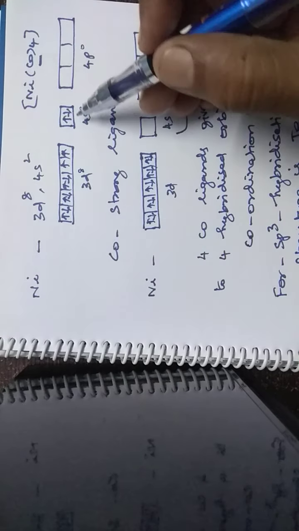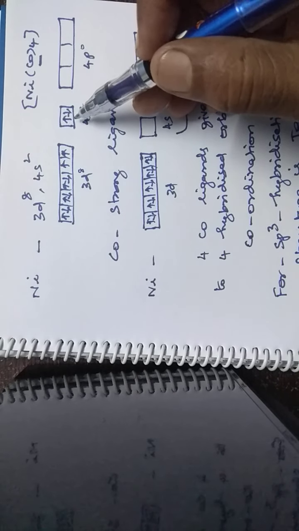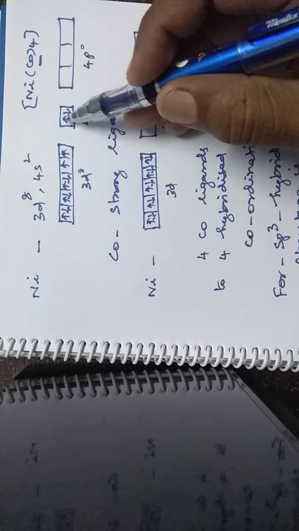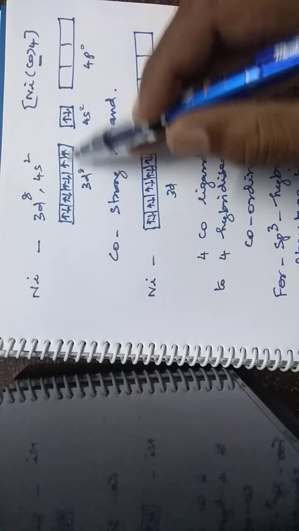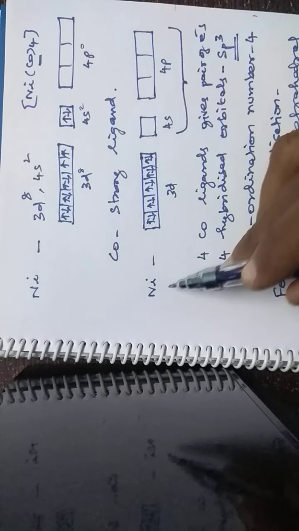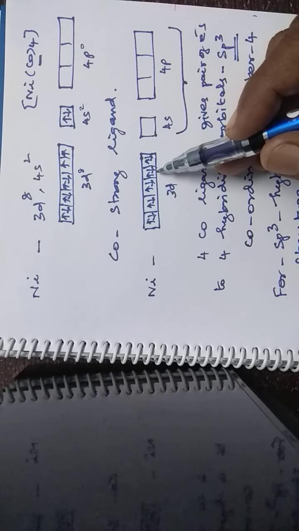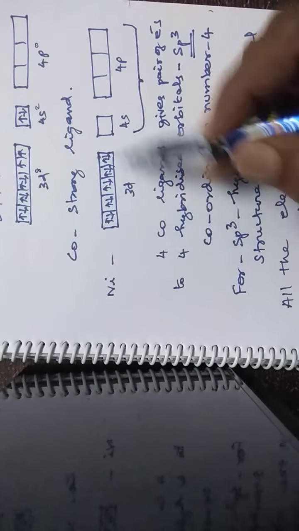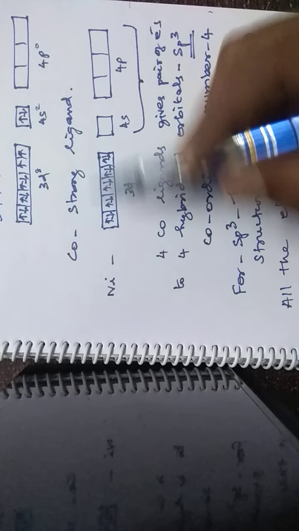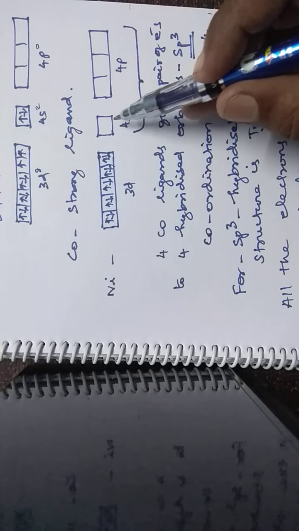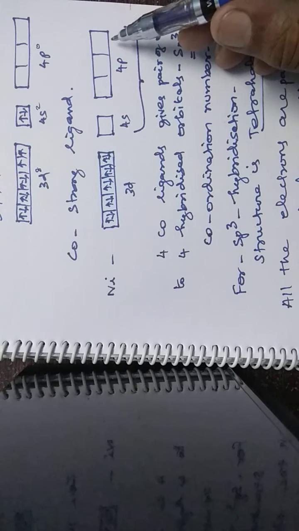So this strong ligand pairs up the electrons. The 4s electrons are paired into the 3d orbitals. These two electrons go to the 3d orbitals, so the 3d orbitals are completely filled by the CO strong ligand. Then the 4s orbital and the 4p orbitals are empty.